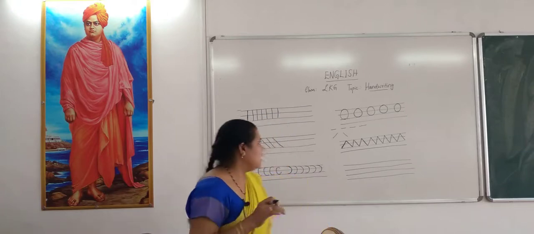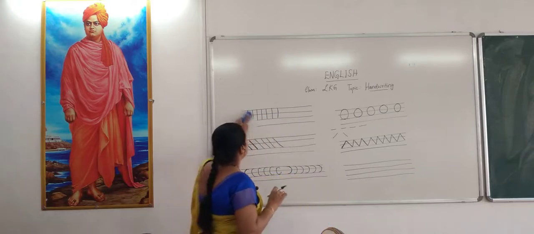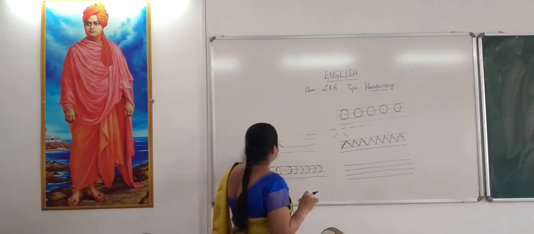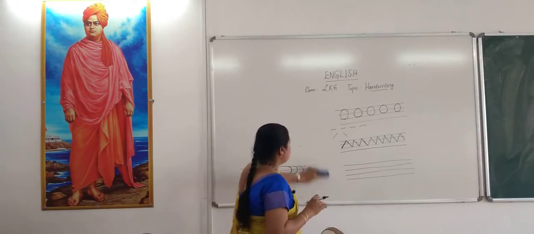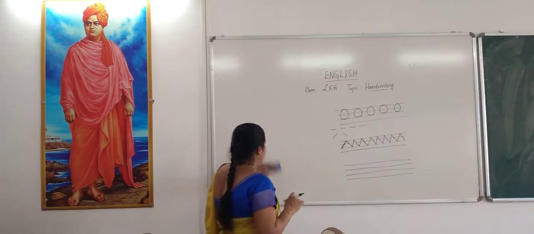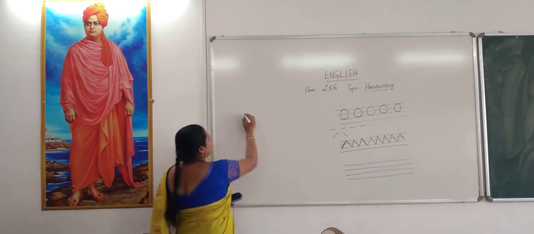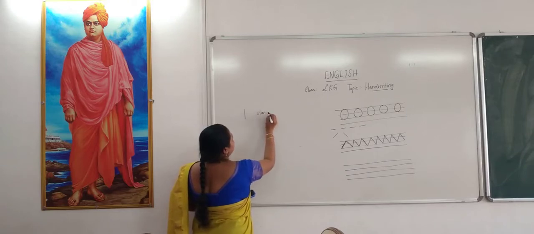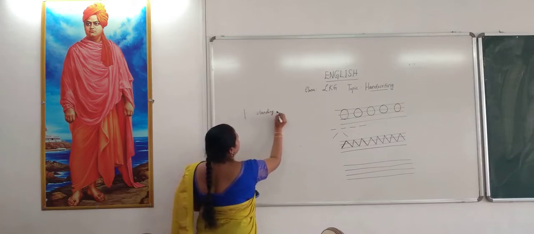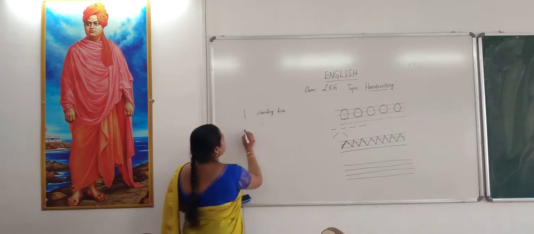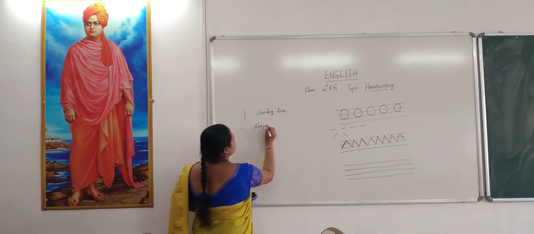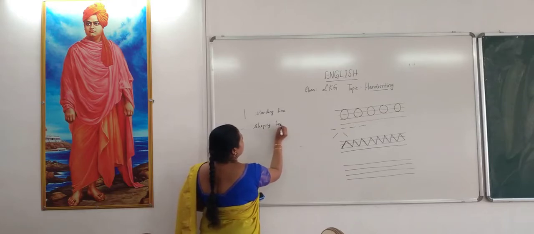Let us now see what you have learned. What are the patterns you have learned? What is the first one which I said to you? The first one is the standing line. What is this? This is a standing line. What is the next one? This is the sleeping line.